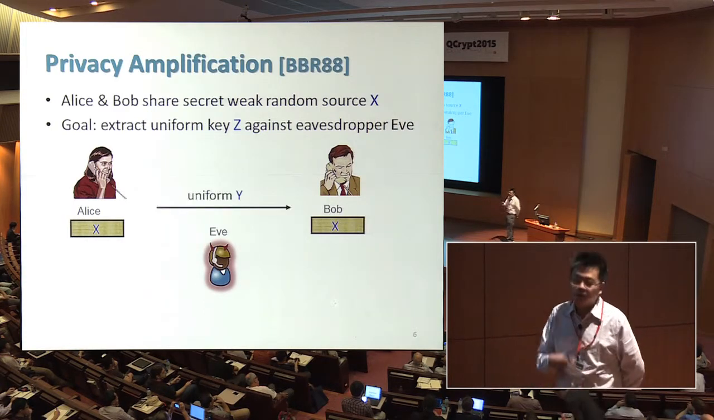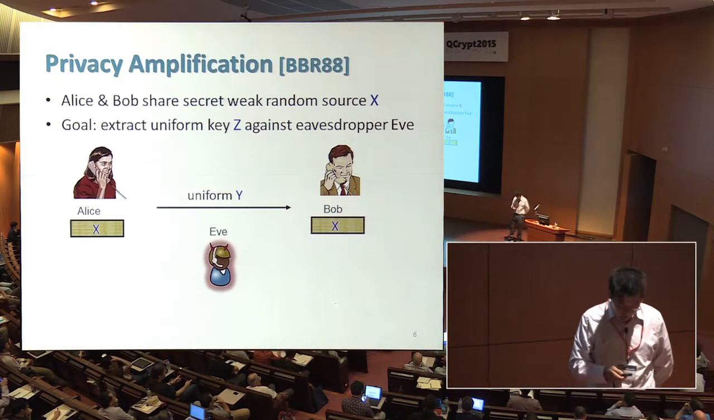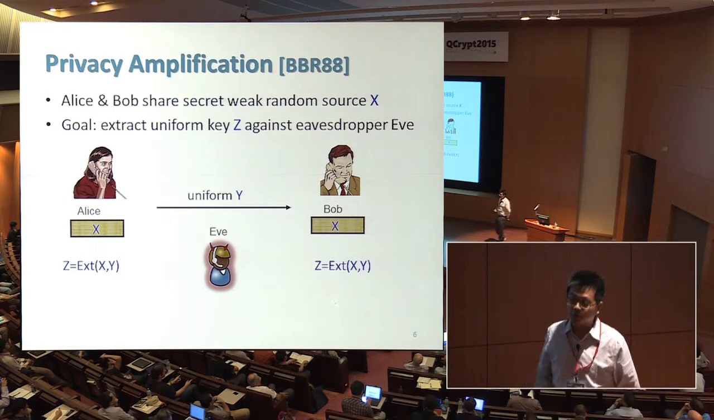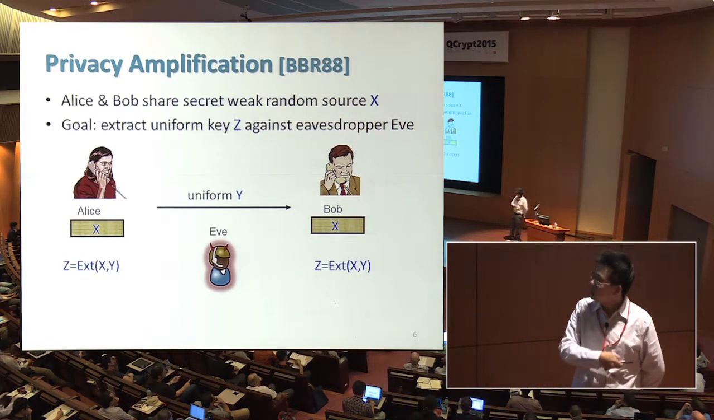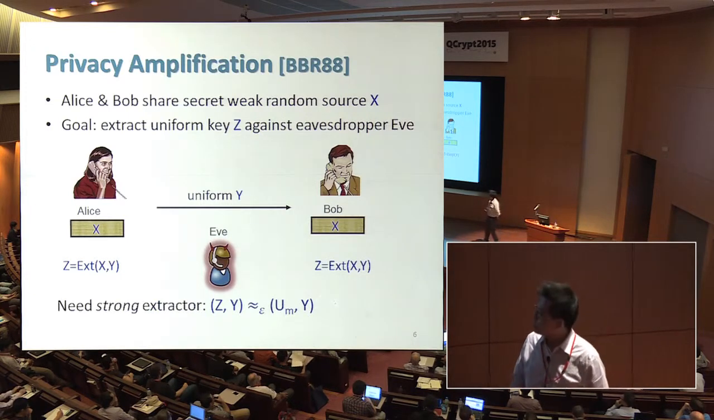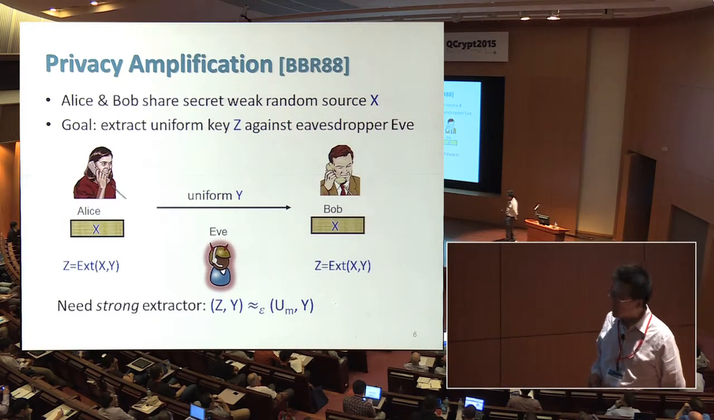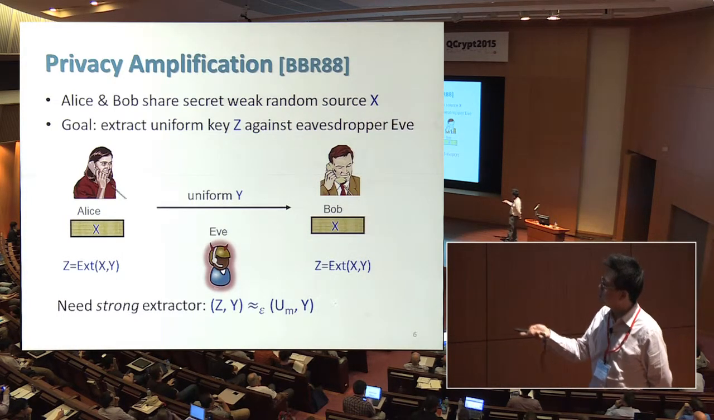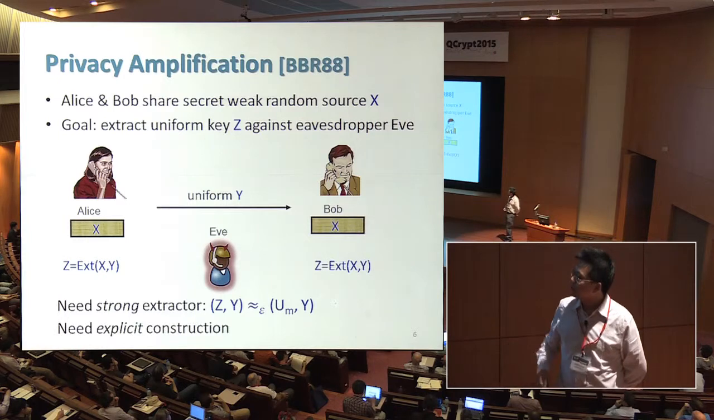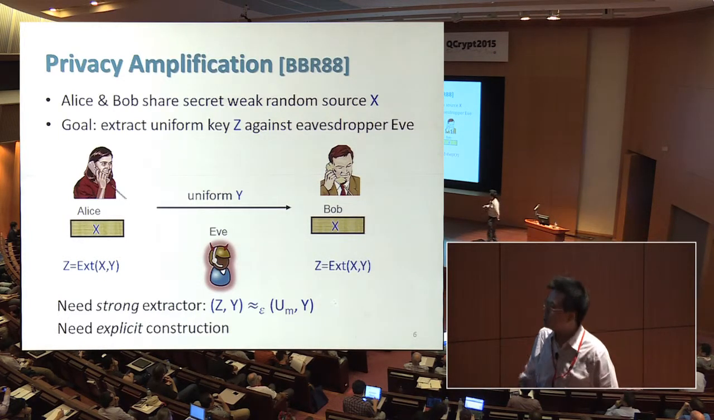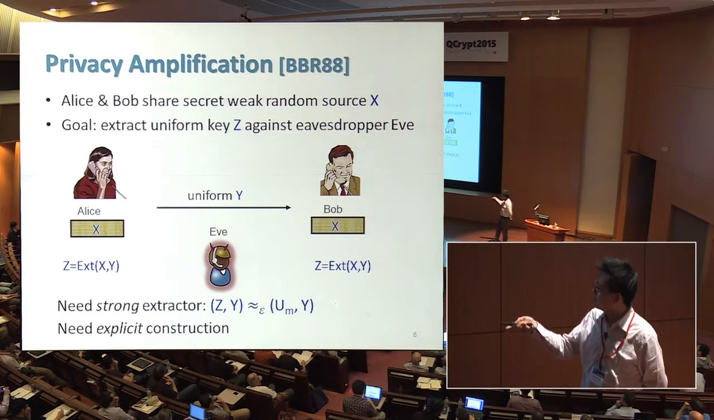A randomness extractor provides a very simple solution, where Alice simply sends a uniformly random seed Y, and then both parties just run the extractor to extract close-to-uniform randomness. Here we need a slightly stronger notion, since Eve actually sees the uniform seed Y. So we require the extractor's output to be uniform even given Y. This is called a strong extractor. Also, we need the construction to be explicit, which just means that Alice and Bob can evaluate this extractor function efficiently.